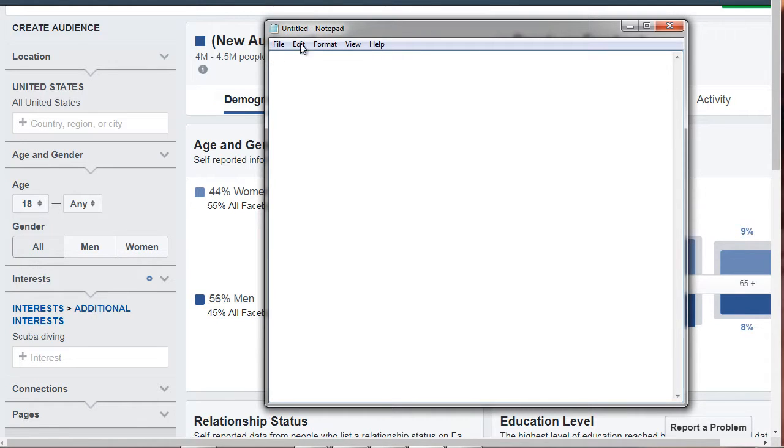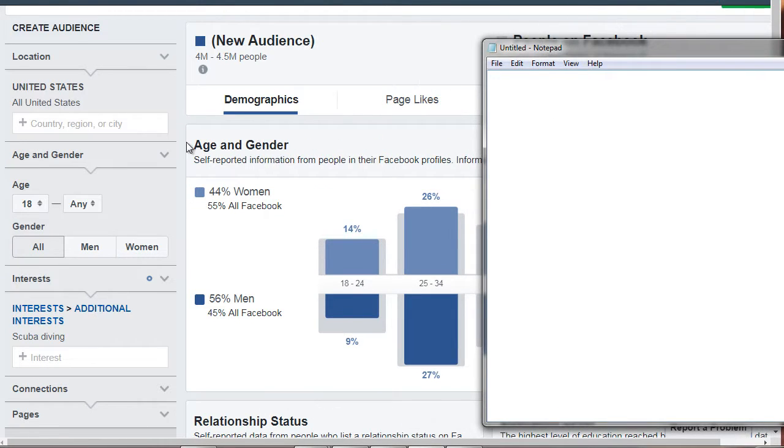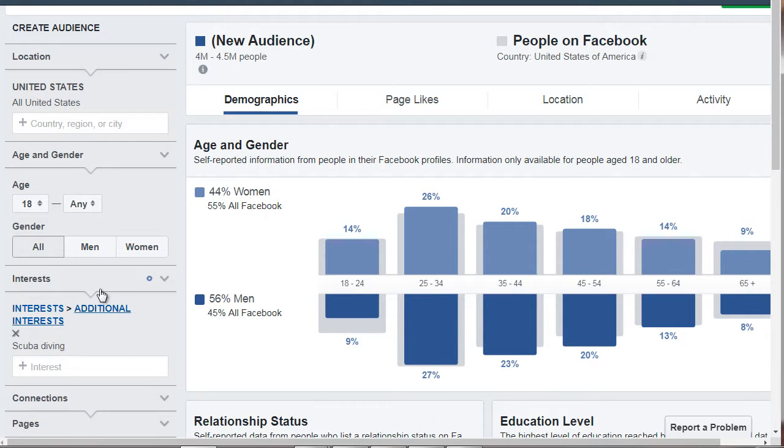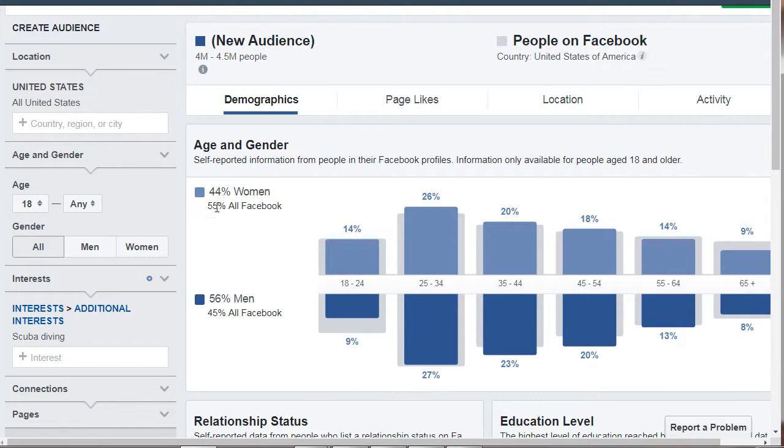So if we take a look at here, remember I started with any age and any gender, but we can see 55% of women on Facebook, 45% of men on Facebook. But we can see that in general, it seems like the most is men. But it does seem like it's 50-50, so we're just going to stick with both. Now, like I said, we see 25 to 34 as the age.